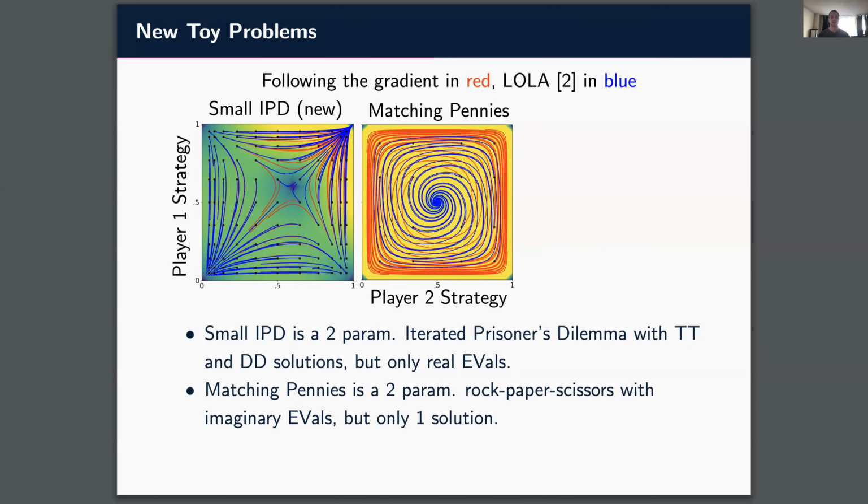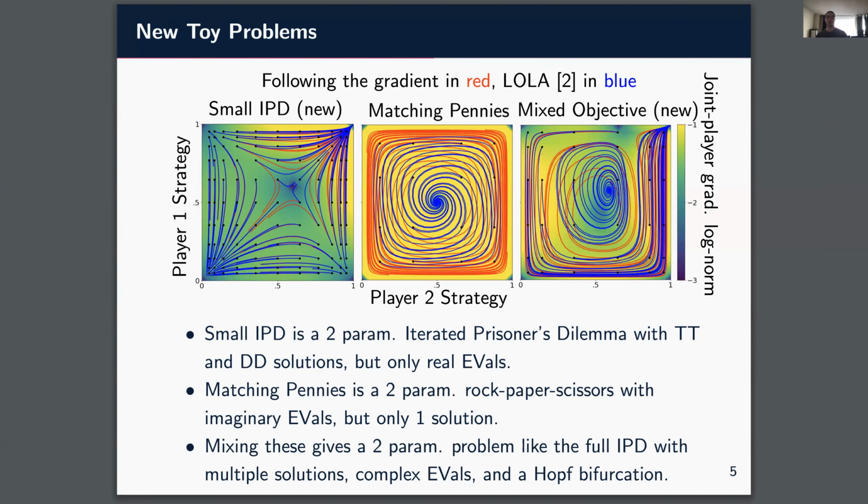Matching pennies is a 2-parameter version of rock, paper, scissors, which has imaginary eigenvalues at the solution at the center, where players behave uniformly randomly. Because the solution has imaginary eigenvalues, following the gradient diverges, while methods for learning in games converge. Unfortunately, the problem only has a single solution, so it isn't a good domain to investigate finding diverse solutions.